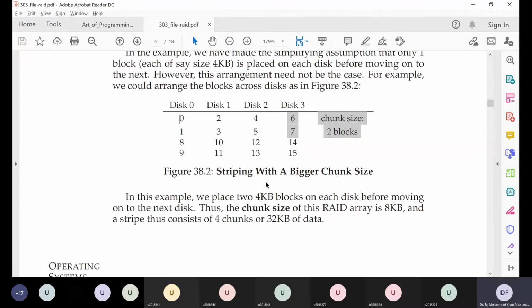So this is how many consecutive blocks we store on a single hard disk. It's called chunk size. Here we have a chunk size of 2 because we are storing 2 consecutive blocks on the same hard disk: 0, 1, 2, 3, 4, 5, and 6, 7, and 8, 9, 10, 11, 12, 13, 14.